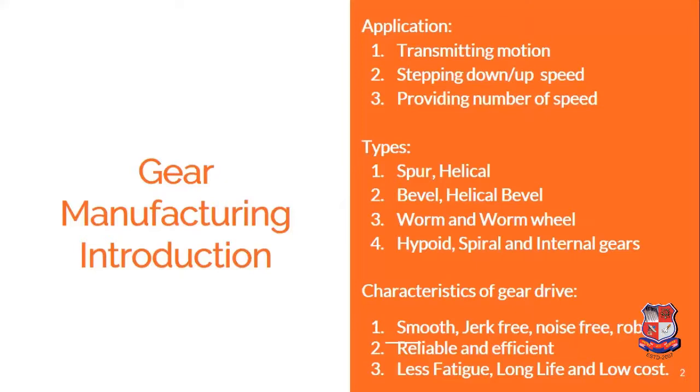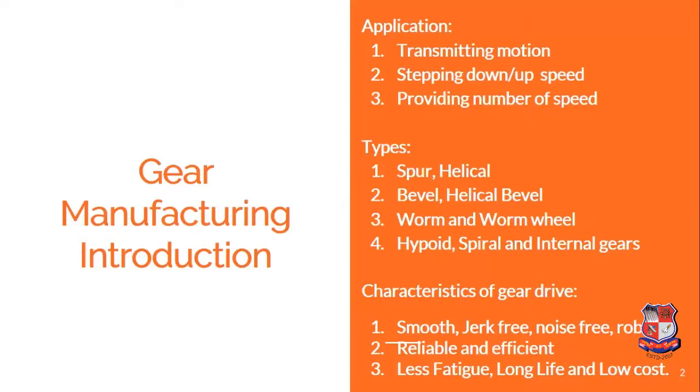Generally, there are various types of gears which are used in machines depending upon the loading condition and the type of axis where the motion needs to be transmitted, which includes the spur gear, helical gear, bevel gear, worm and worm wheel, spiral gear, etc.